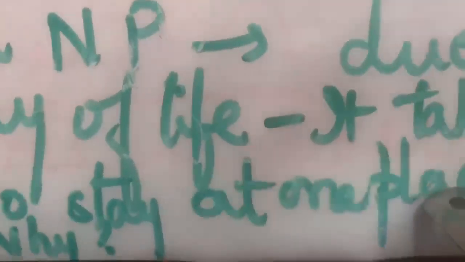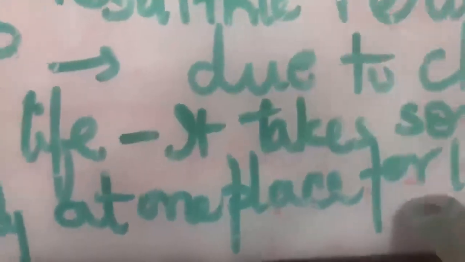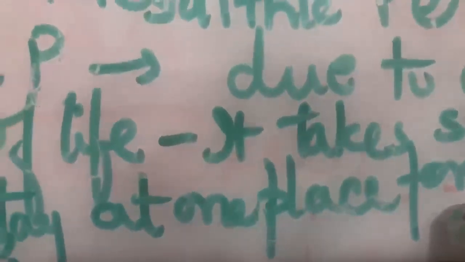You have to remove the extra weeds. That is called weeding, that you remove the extra plants there. So you have to look after the plants. You even have to protect the plants from birds and animals. Till the grains ripen, you are not able to leave that place. So it means you have to stay at one place for a longer period of time.